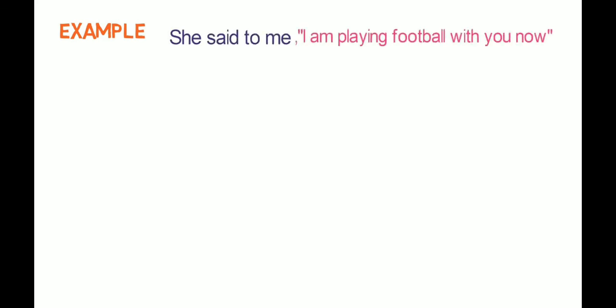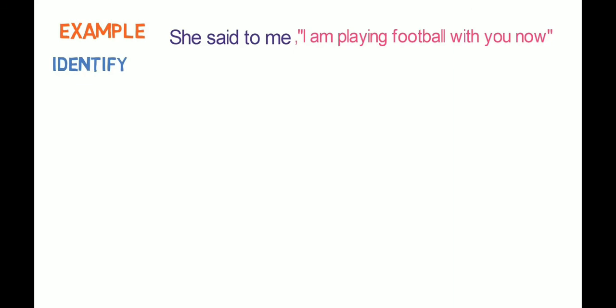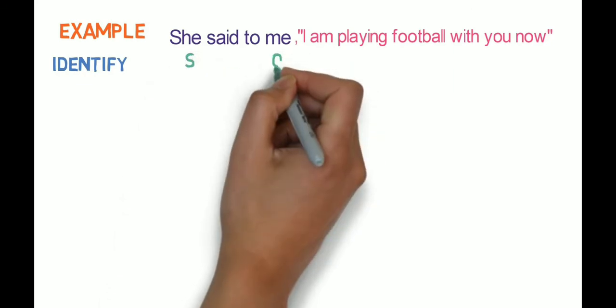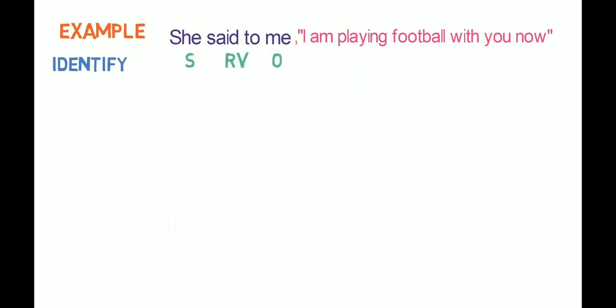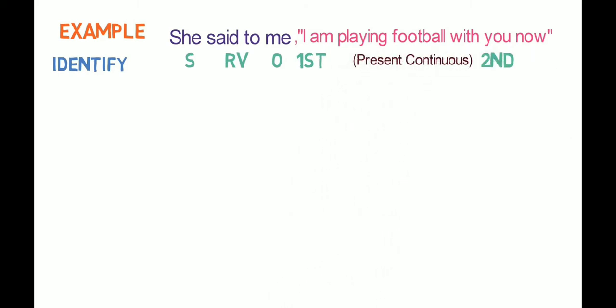Now let's look into examples to understand the 6 steps. She said to me, I am playing football with you now. This is in direct speech. Let's convert it into indirect speech. First step is of identification. She is the subject here, me is the object, and said to is the reporting verb. I is in first person here, you is in second person here. And as said to is in past form, we need to check the tense of the reported speech. Currently, the tense is present continuous.